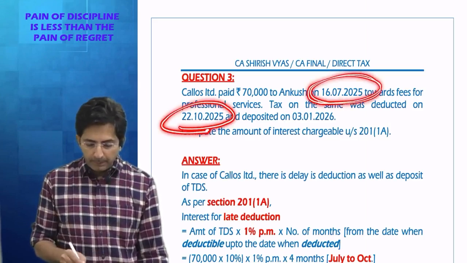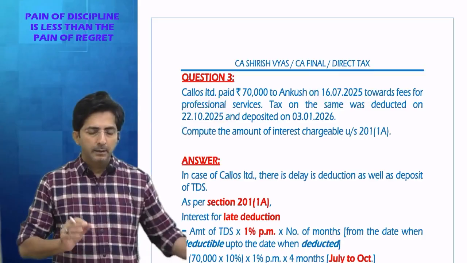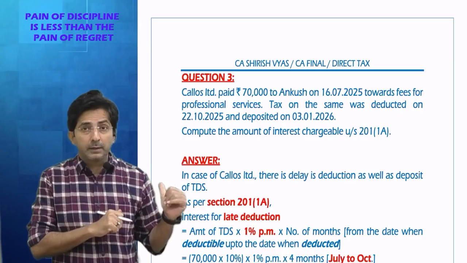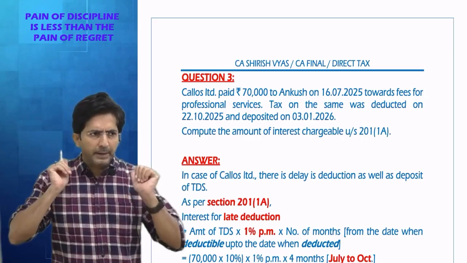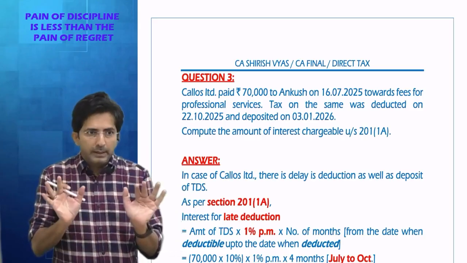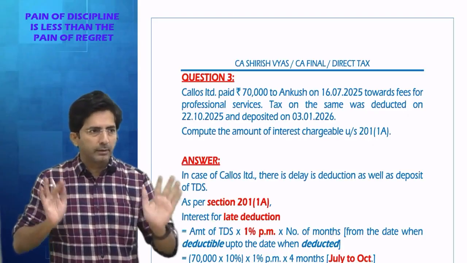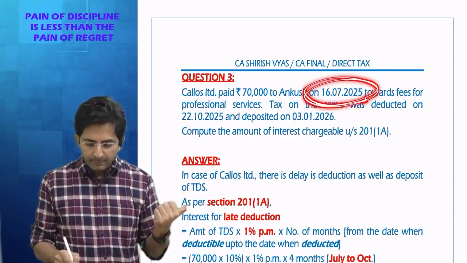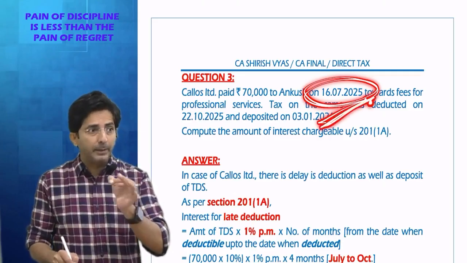See, when you are making the payment to the party on 16th July, so when should you deduct TDS? See, what is the rule for deducting TDS? Party's account credited, actual payment which is earlier. Here party's account credited date is not available, so ignore it. Just go by actual payment date. See, I want both the dates, party's account credited, actual payment which is earlier. But if party's account credited date is not available, then you have to manage with payment date. So what is the actual payment date? 16 July. So on this date, you should have created TDS liability.